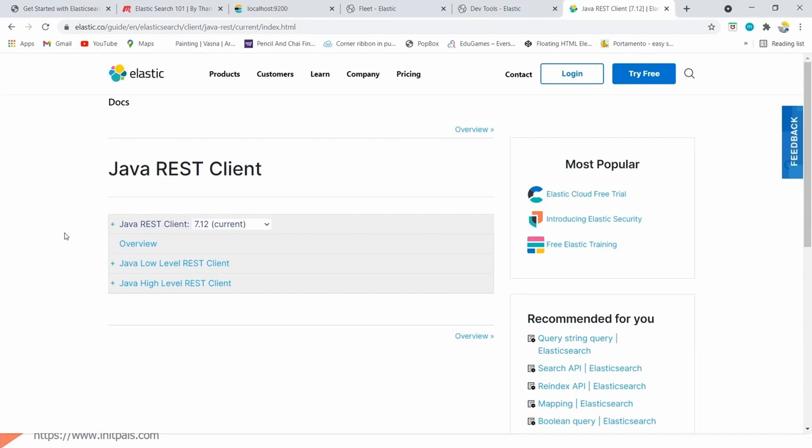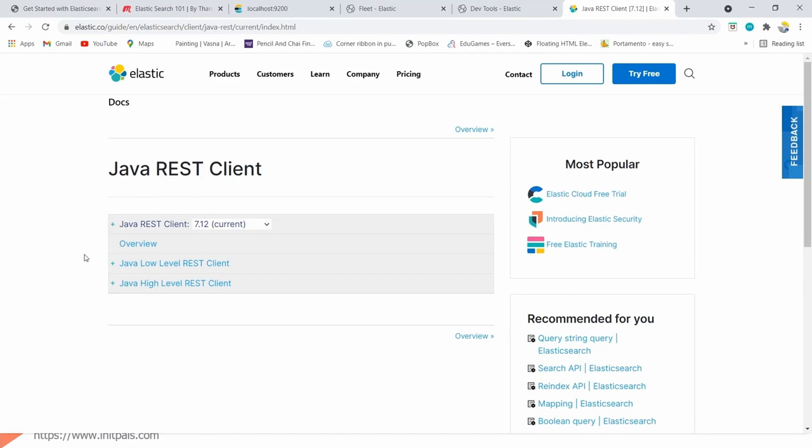This REST client will talk with Elasticsearch, get the data, and feed it to the Java application. The same thing is applicable for any other technology. If it is .NET, we have a .NET client. If it is JavaScript or Node.js, we have a Node.js client. So basically, Logstash helps push the data to Elasticsearch, but it doesn't pull the data.